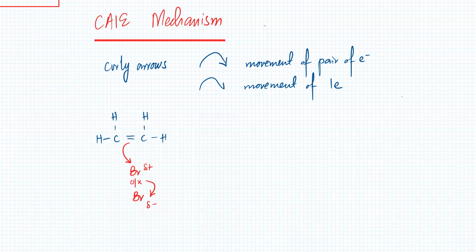The next step is the carbon would become a carbocation because the double bond would vanish. Why? Because somebody is going to take its electrons. It's this positive bromine that's going to take its electrons, and a carbocation would be formed. And in the next step, so it's a pretty simple mechanism. In the next step, the Br minus 1 is going to come back and it's going to join up with that particular carbocation.